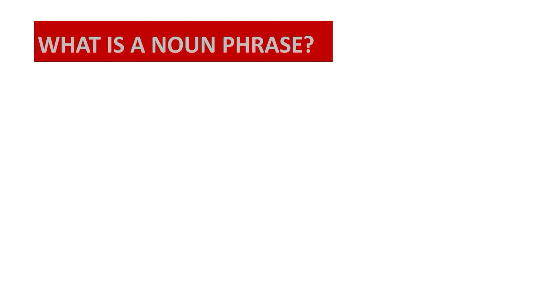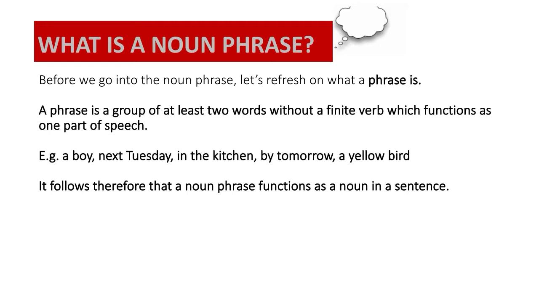Let's go. The first question, and the most important question, is what is a noun phrase? But before we get into that, let's refresh on what a phrase is. A phrase is a group of at least two words without a finite verb. This means that a phrase can have more than two words, but it will not have less than two words. So a phrase could have 3 words, 4 words, or even 5 words, but it will not have a finite verb. Now, it also functions as one part of speech.